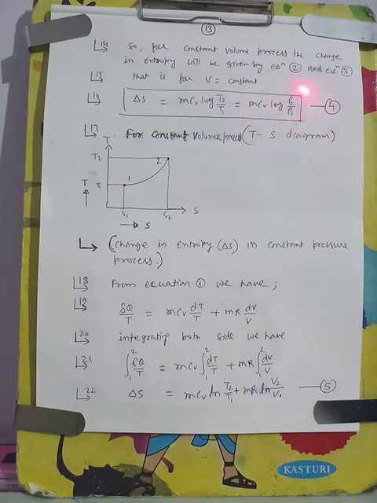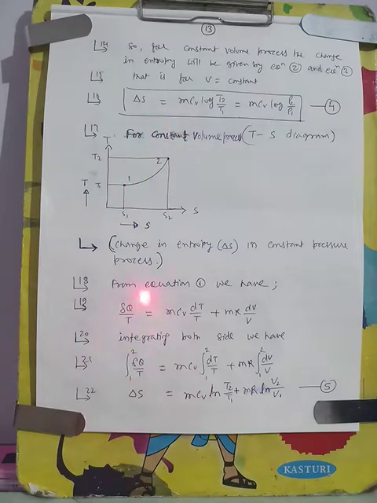This is positive when entropy is increasing, P2 is increasing and T2 is increasing. So this will be the TS diagram for the constant volume process. Gradually temperature will increase and entropy will also increase.